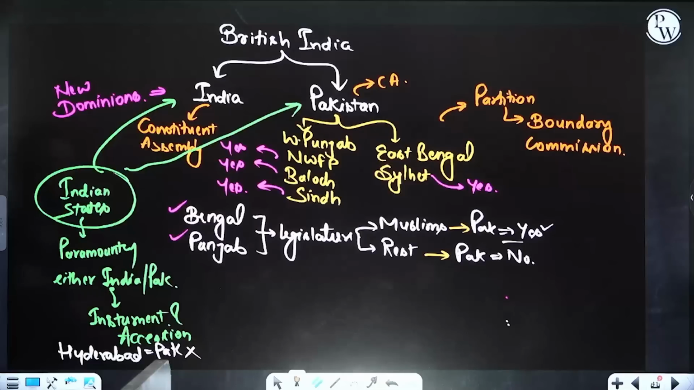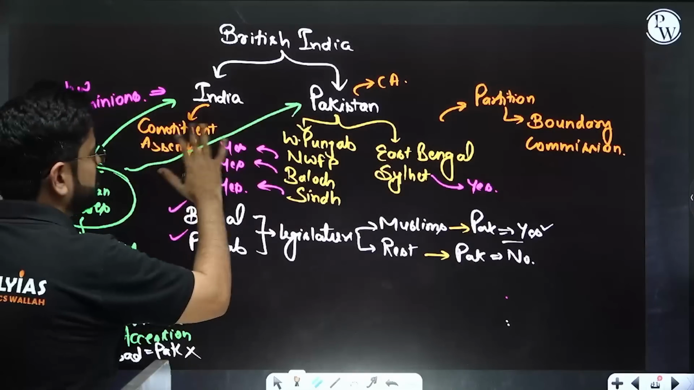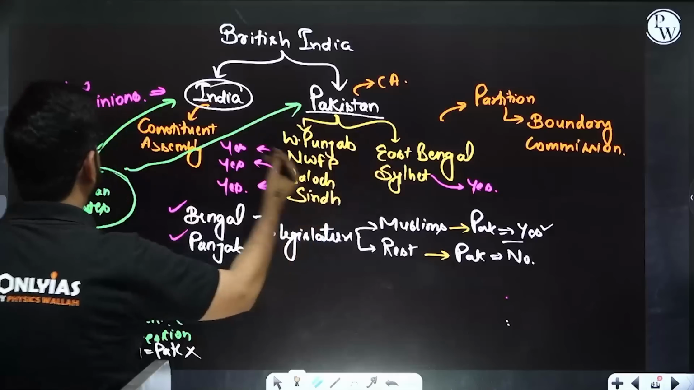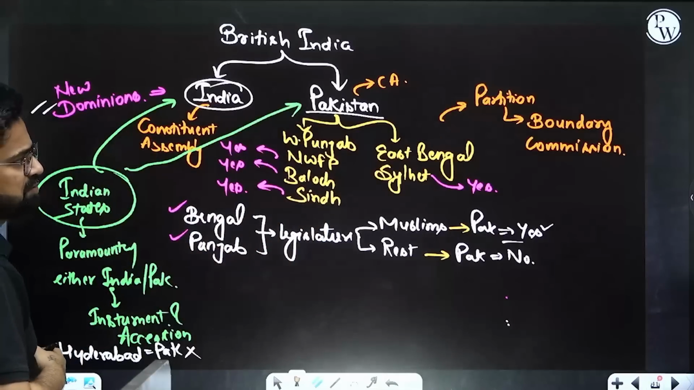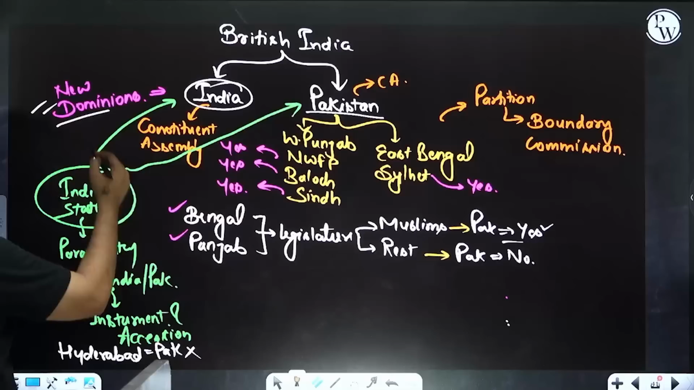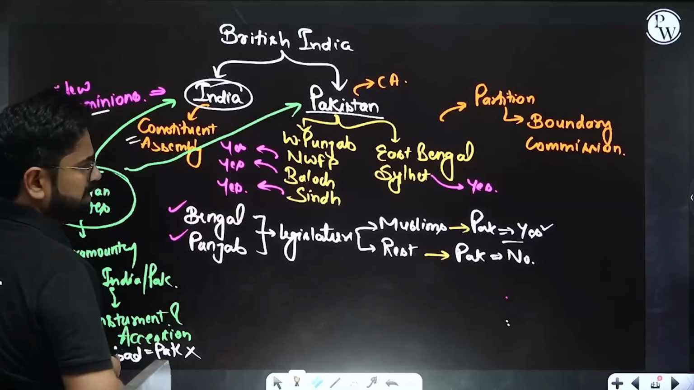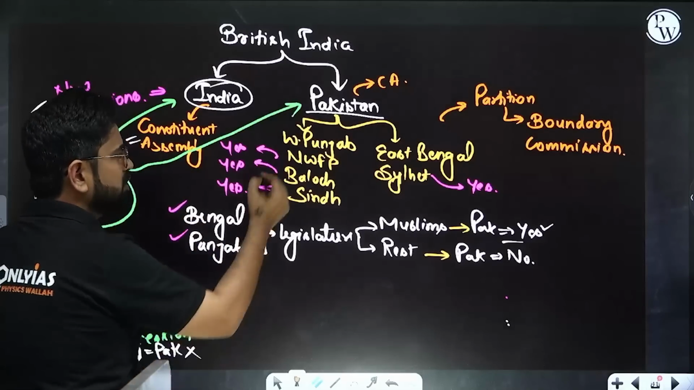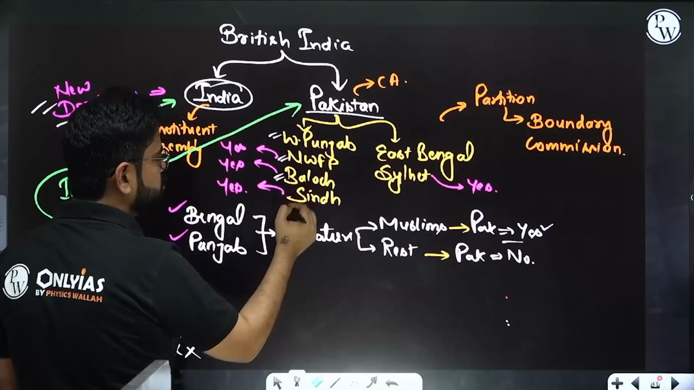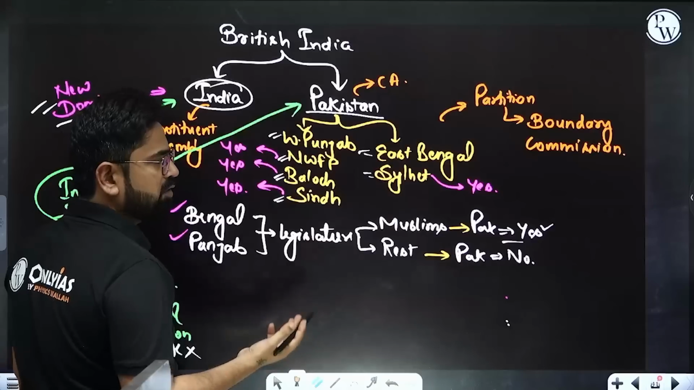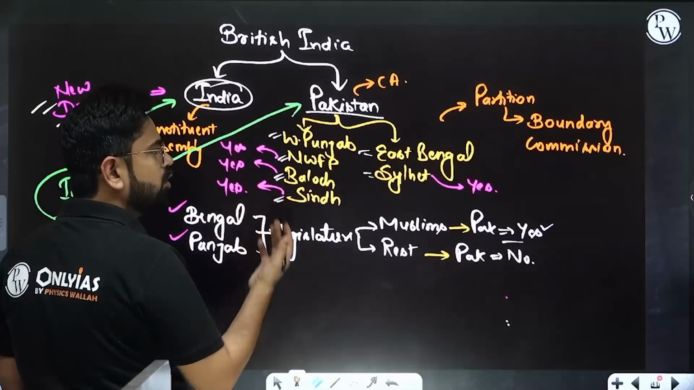So the final plan, or the June 3rd plan, was that India and Pakistan will become two new dominions. They were not said to be independent immediately. It was said that they were dominions. They will have their own constituent assembly. Plus there will be a discussion on partition, whether we want partition or not, where Western Punjab, Northwest Frontier Province, Balochistan, Sindh will all decide. East Bengal and Sylhet will all vote on whether they want Pakistan or not, and they all voted yes.